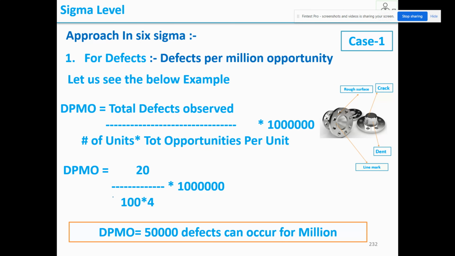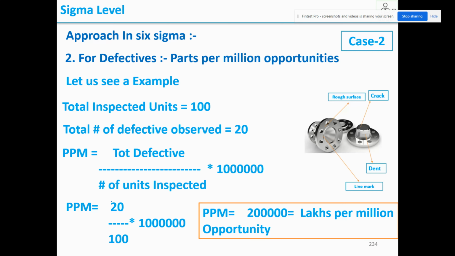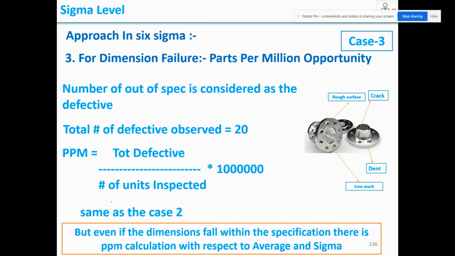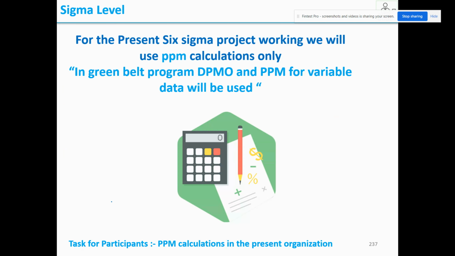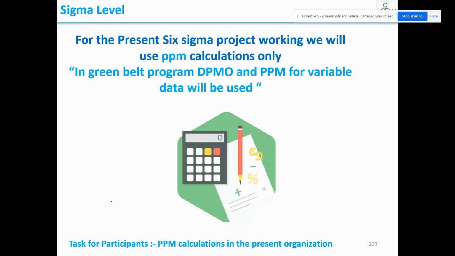Some examples are there, and they are given in detail. In a simple way, we are going to consider only the defective, because there are two formulas for defect and defectives.